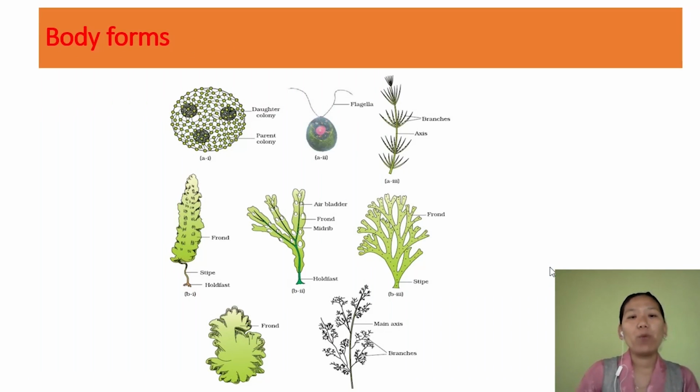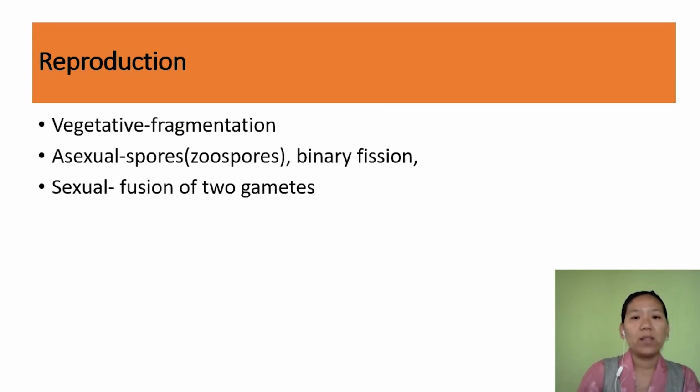Now talking about the body form in algae, it can be unicellular, colonial, filamentous, and then profusely branched structure like this. Now the mode of reproduction. Reproduction can take place through vegetative means by fragmentation.